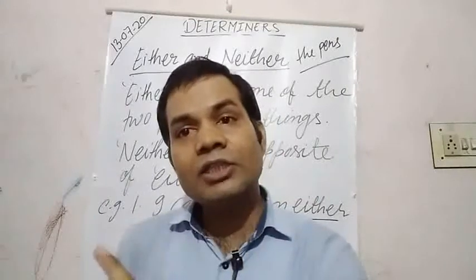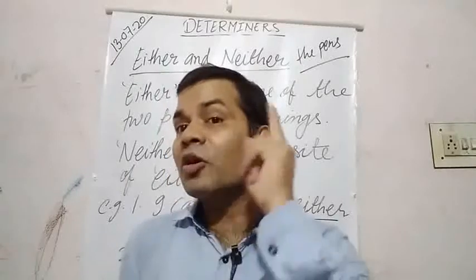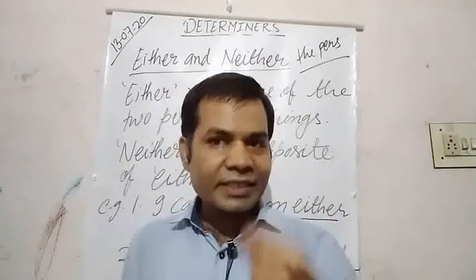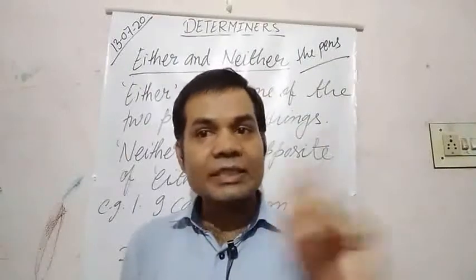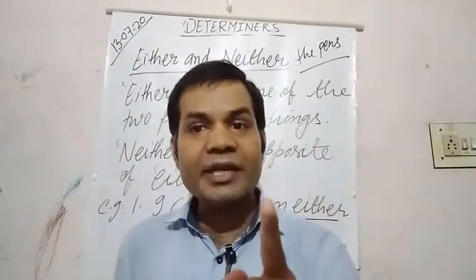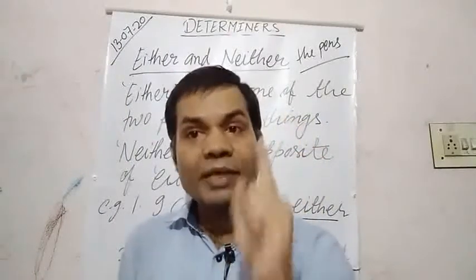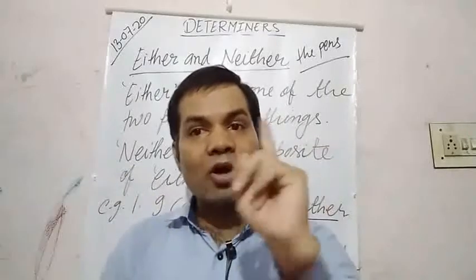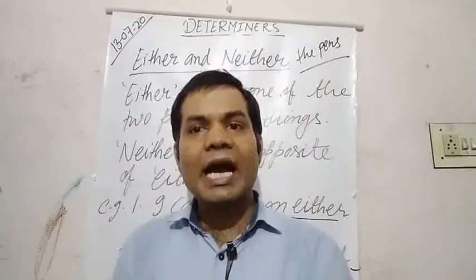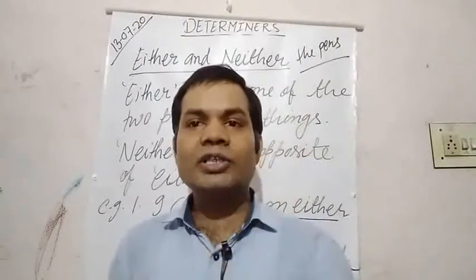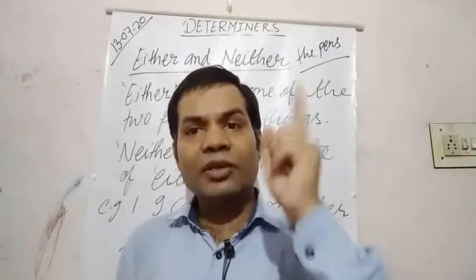This, that, these, those, they are demonstrative adjectives as well as demonstrative pronouns. I said, "These are your books." Here they are not determiners, because here it is a demonstrative pronoun. You must know the difference between demonstrative pronouns and demonstrative adjectives.